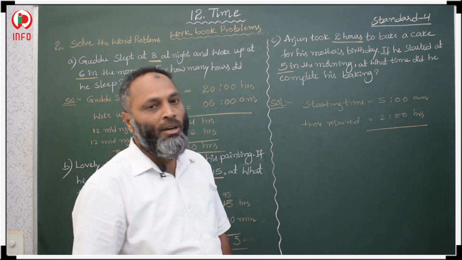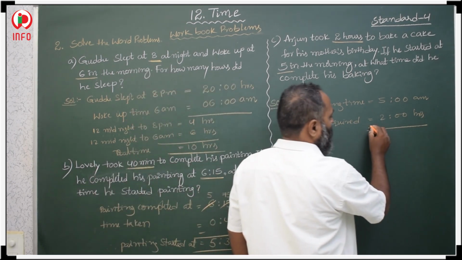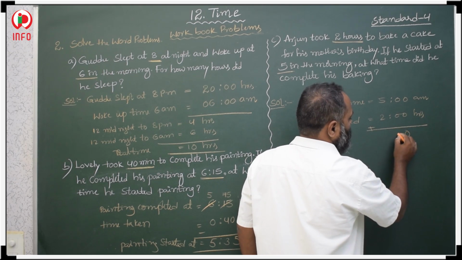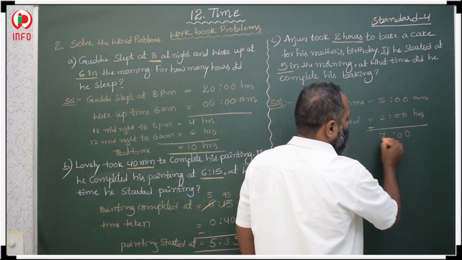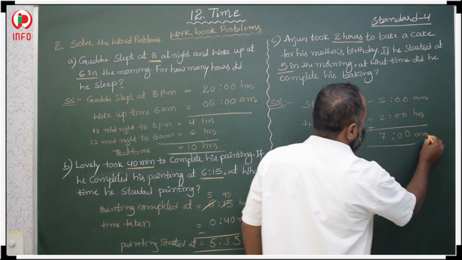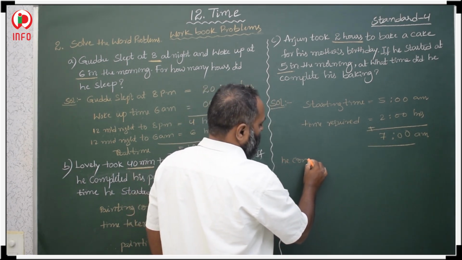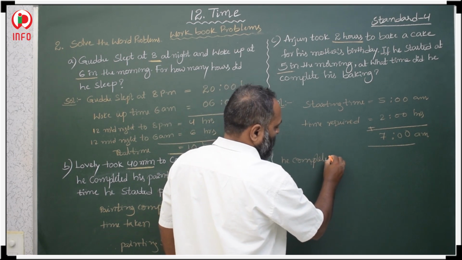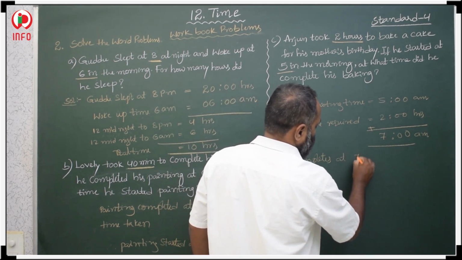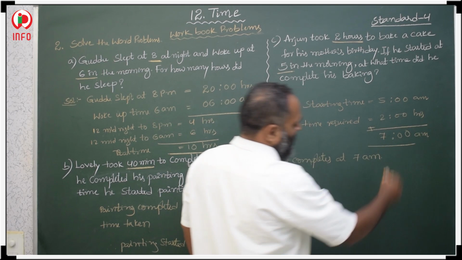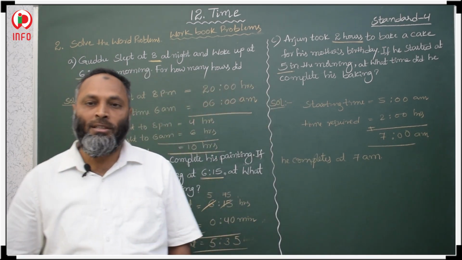If the time required is 2 hours, to find when he is going to complete, we should add. 5 plus 2 is 7, 7 a.m. So therefore he completes at 7 a.m. Okay, okay students.